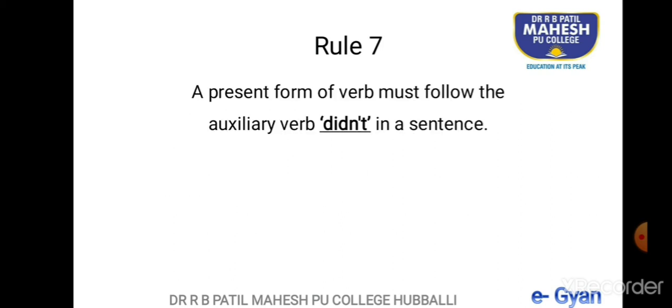A present form of verb must follow the auxiliary verb didn't in a sentence. Most of the times, many non-native speakers of English commit this particular mistake. That is, soon after the usage of didn't, they come up with the past form of verb, which is incorrect. Soon after the usage of didn't, one has to use the present form of verb. Let us understand with the example.